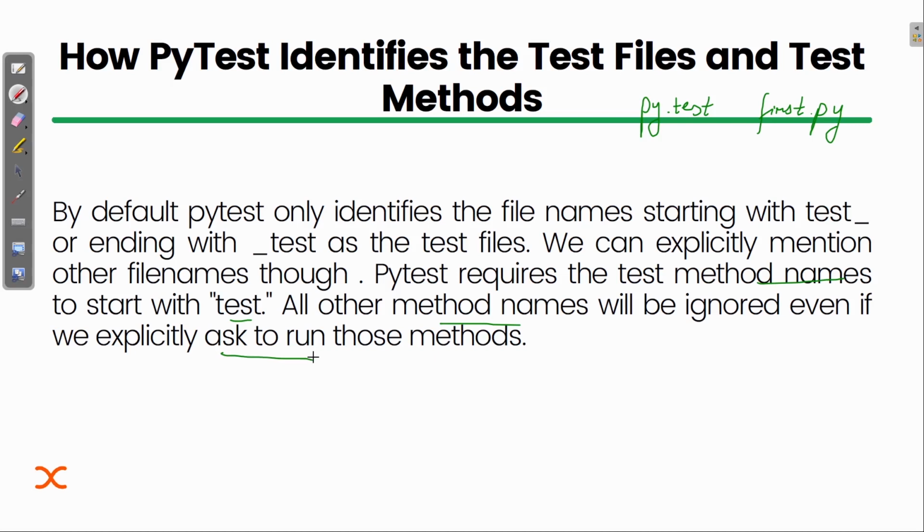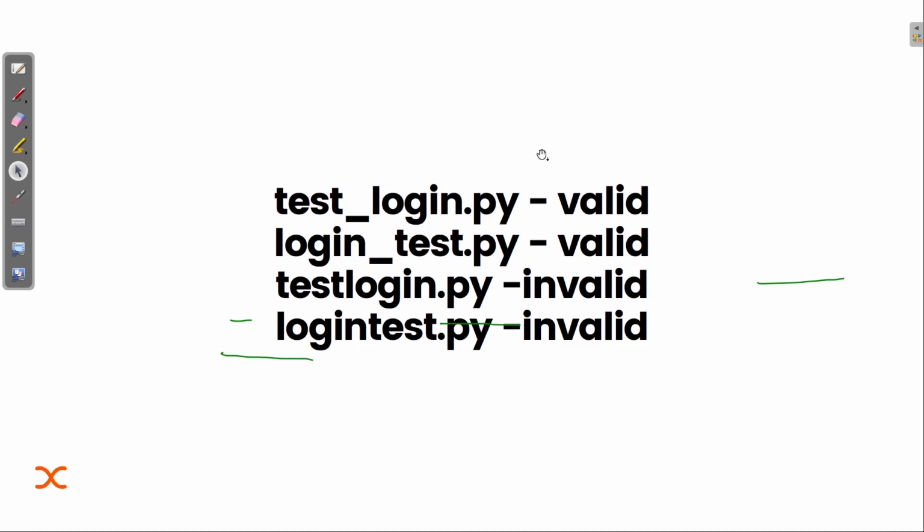We can explicitly run a Python file, but that will not be the same in the case of methods. You need to have this format, starting with test or ending with test, so that it understands that this specific code is a test case or test file. You can see these are the basic formats. This is a Python file name.